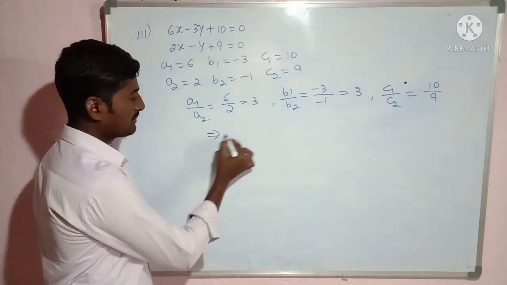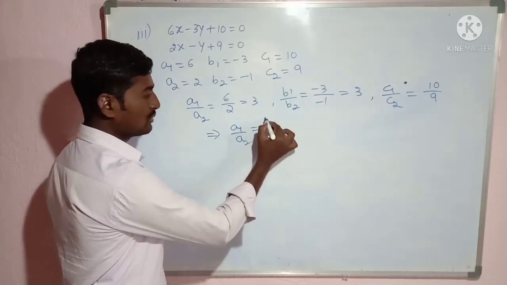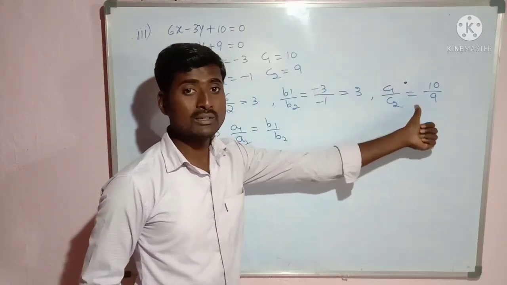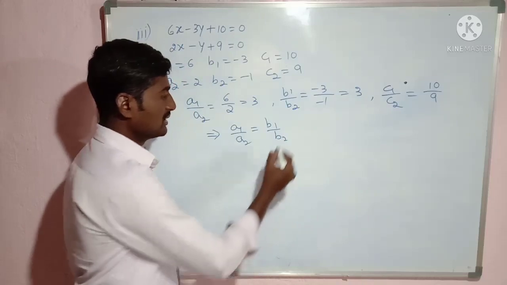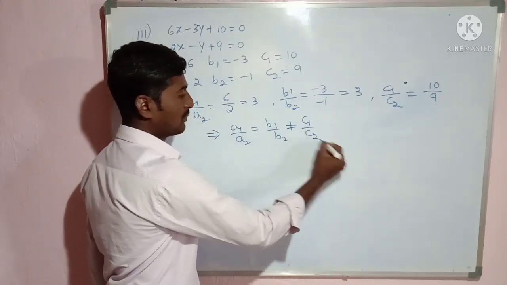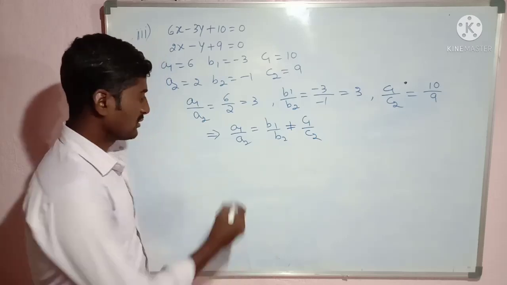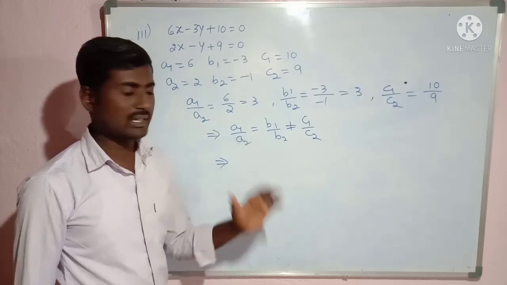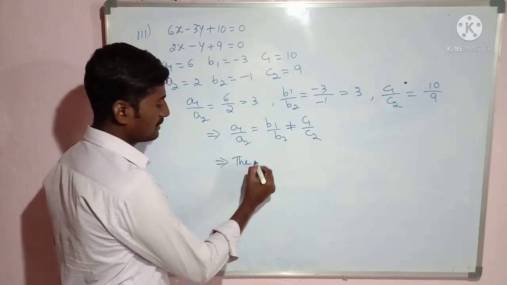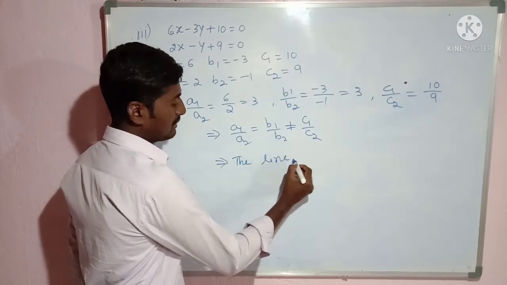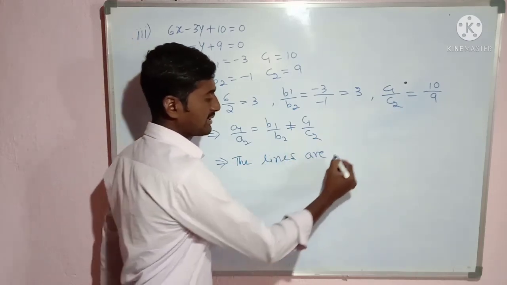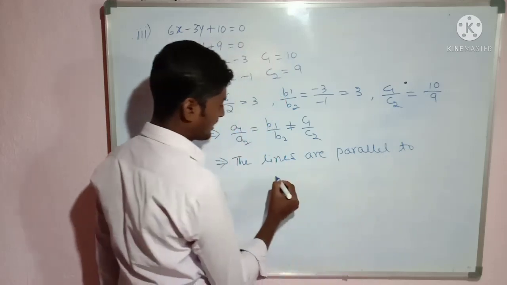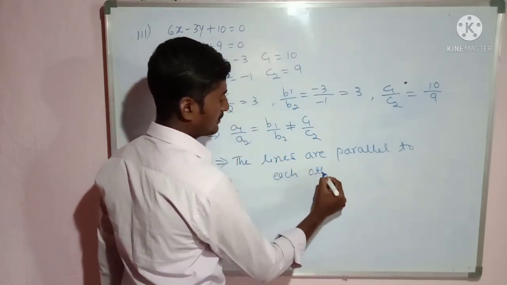So it implies a1 by a2 is equal to b1 by b2. These two are equal, but these two are not equal to c1 by c2 because it is 10 by 9. So here we got this condition. This means the two lines are parallel lines. Okay, the lines are parallel to each other.